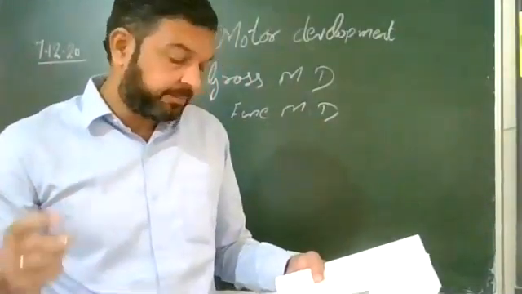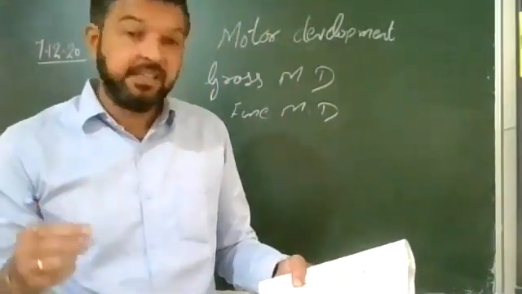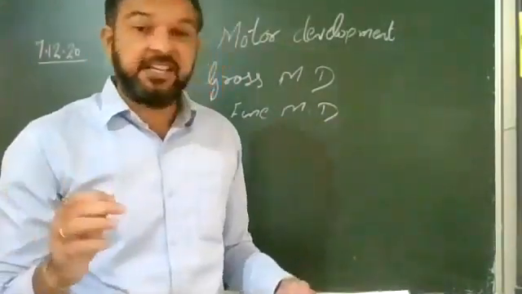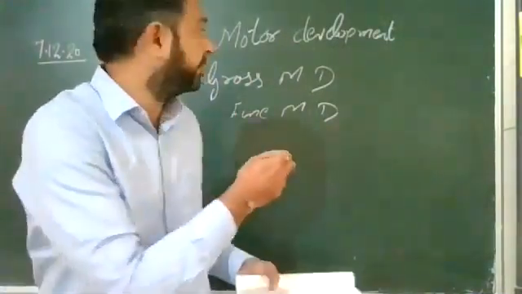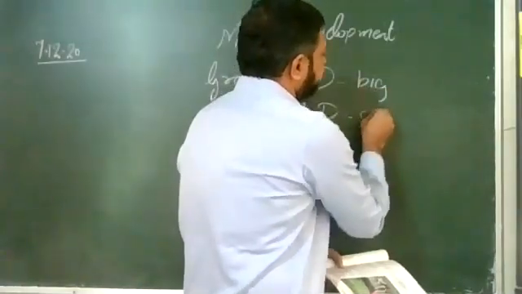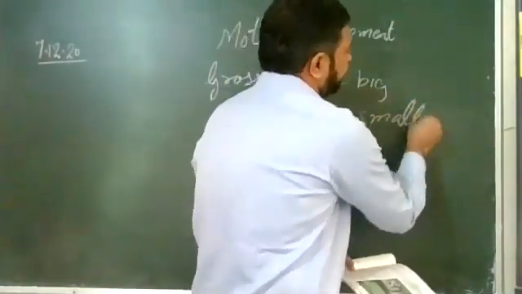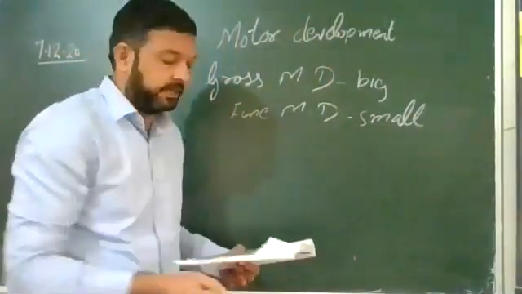Fine motor development is the small movement of the small muscles of the body, especially in the hand, wrist, and fingers. Where the big muscles are being used, that is gross motor development; where the small muscles are used, that is fine motor development.